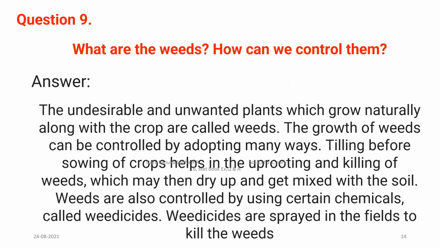And tilling before the sowing of crops helps in the uprooting and killing of weeds also. It is done manually, and the weeds may then dry up and get mixed with the soil.